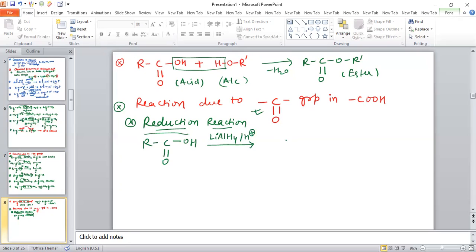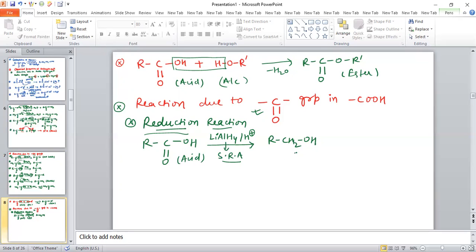Because this is a strong reducing agent, this carboxylic acid will reduce directly into alcohol. So this is basically the reduction reaction of carboxylic acid. Acid directly reduces into alcohol.